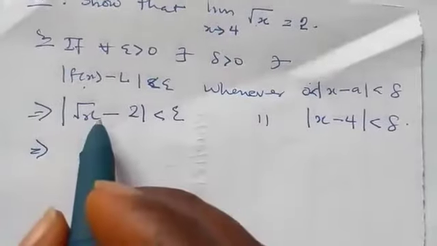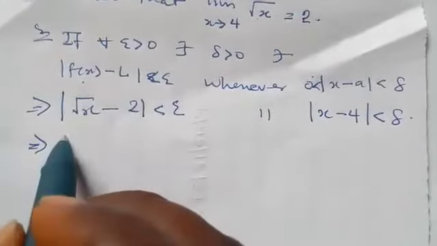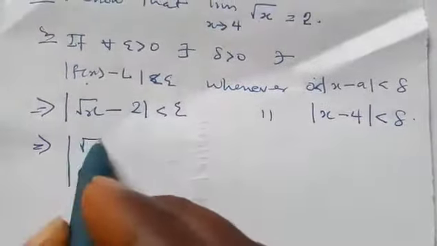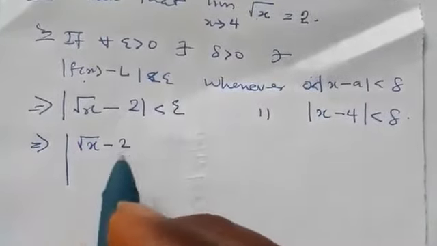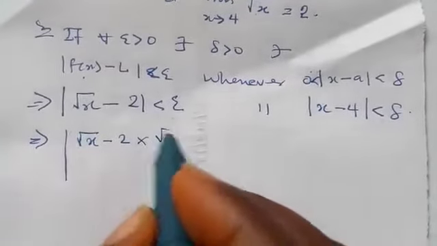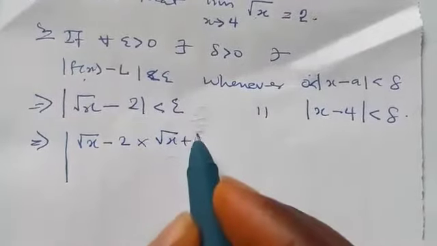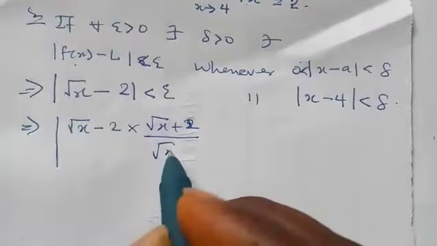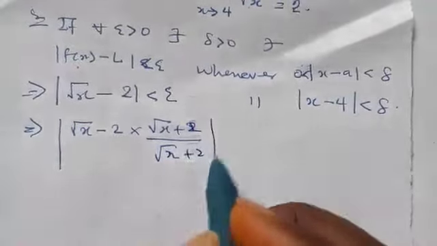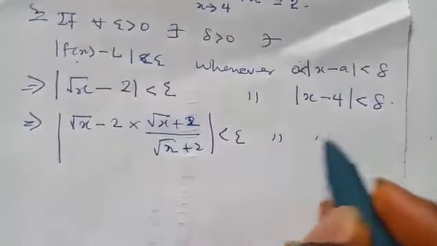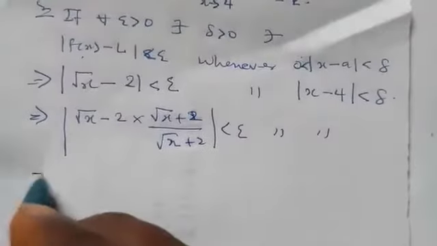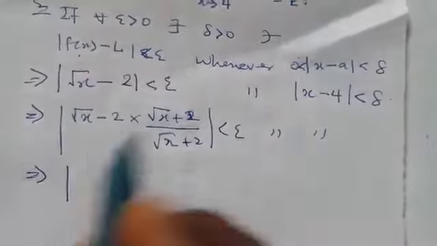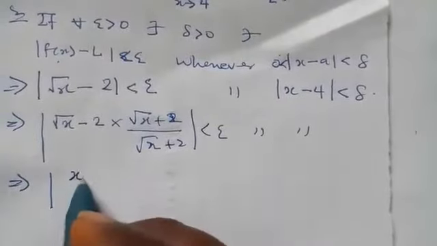What we do is we rationalize this. We rationalize, and this is how we rationalize: we multiply both sides by the conjugate of the numerator there. It's less than epsilon whenever this occurs. Now, if you expand, this is just a difference of two squares.